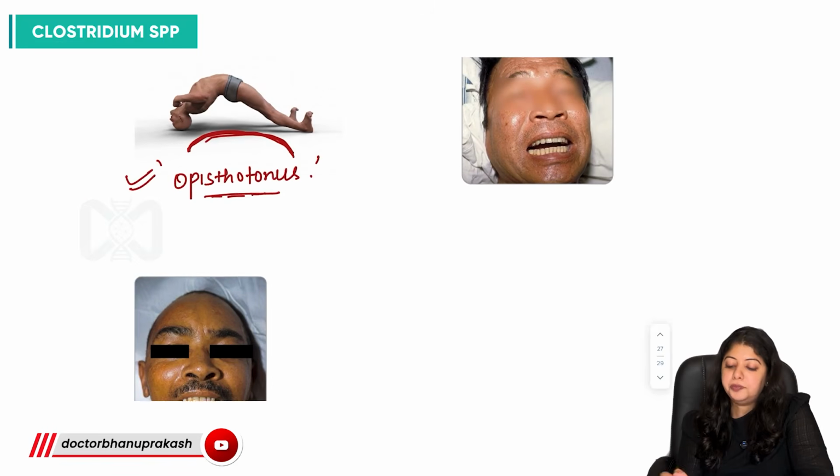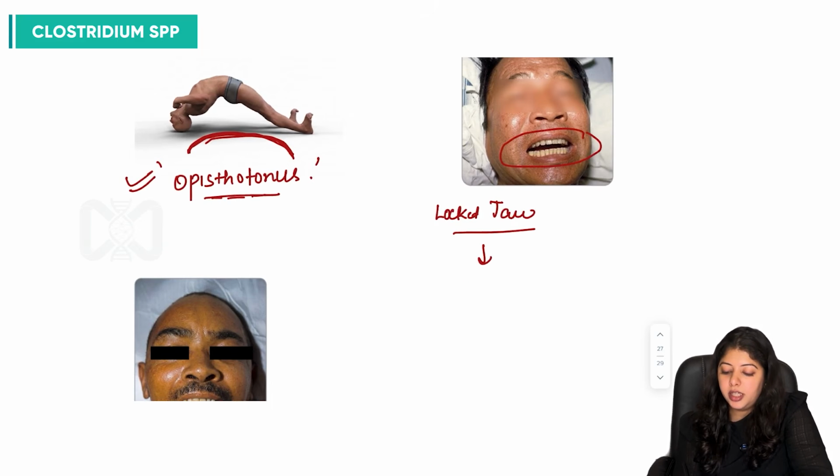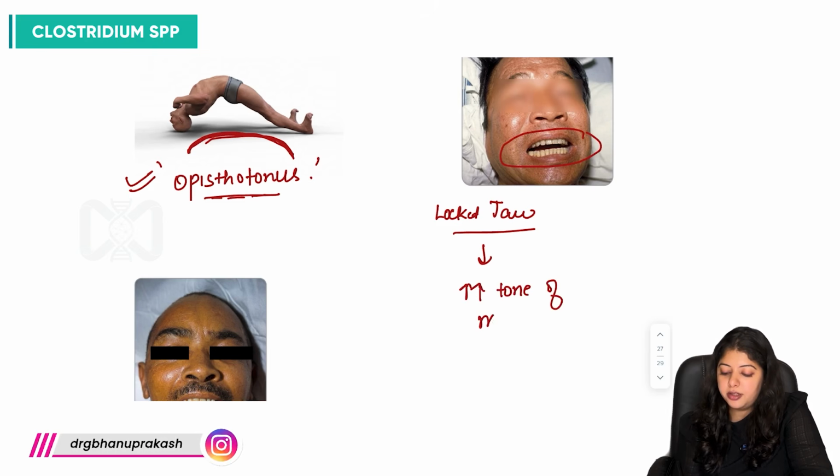Then there is this lockjaw condition which is occurring, lockjaw, when there is increased tone of masseter muscle, right?